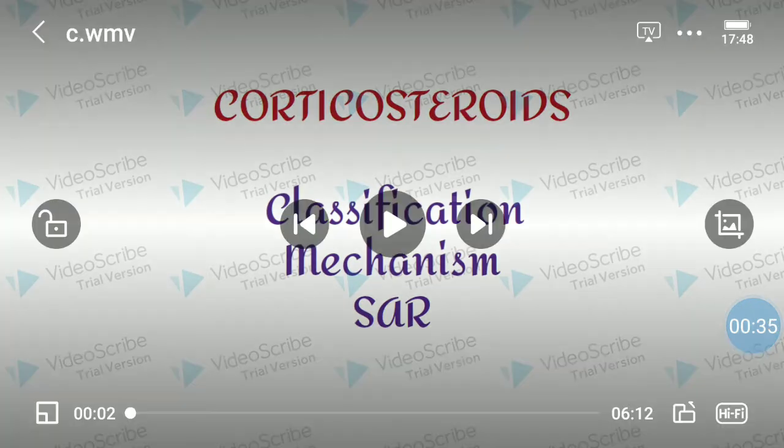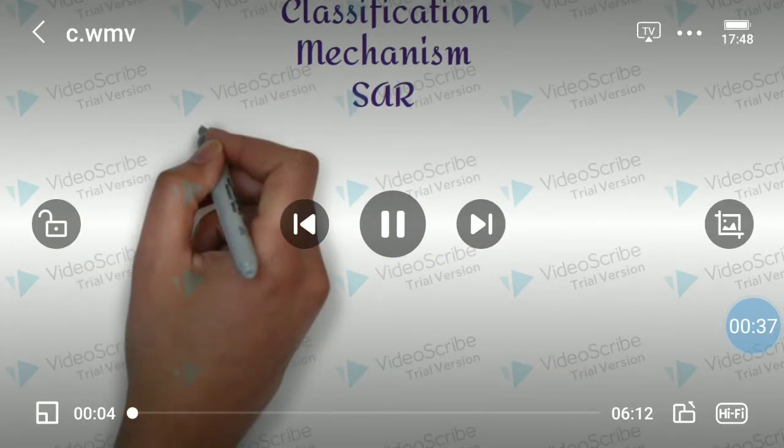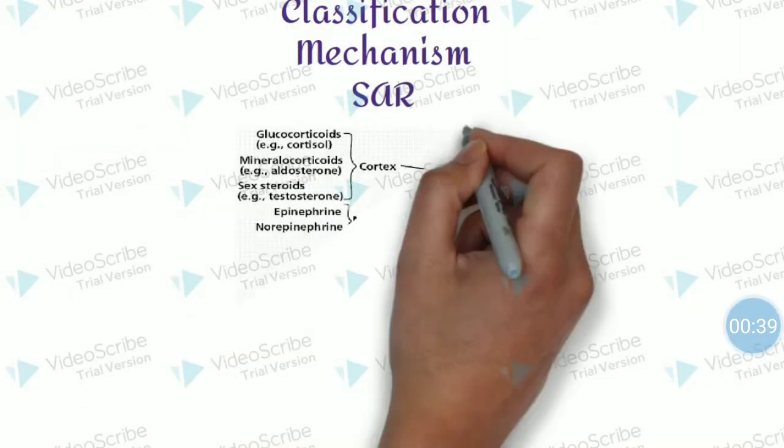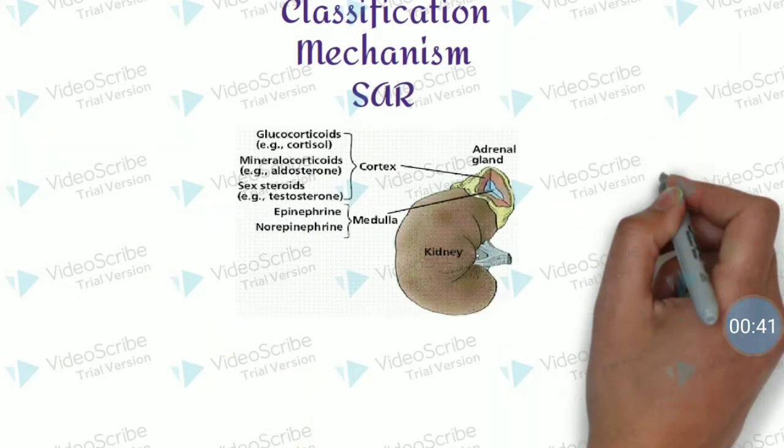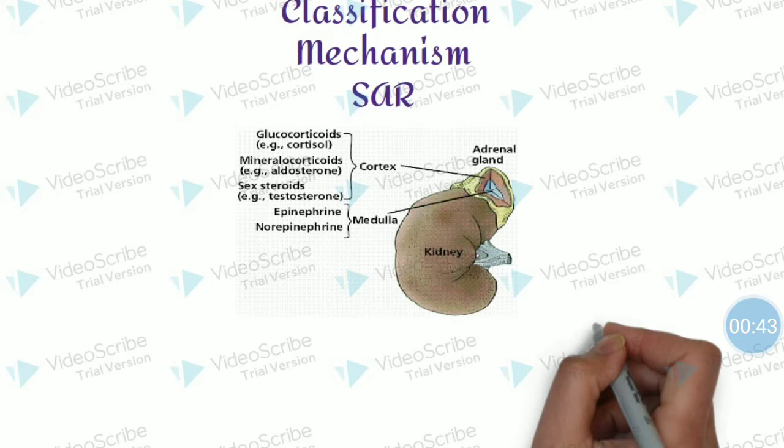Corticosteroids are defined as the steroidal hormones which are secreted by the adrenal gland. This adrenal gland consists of cortex and medulla. The cortex portion of the adrenal gland synthesizes and secretes the corticosteroids.